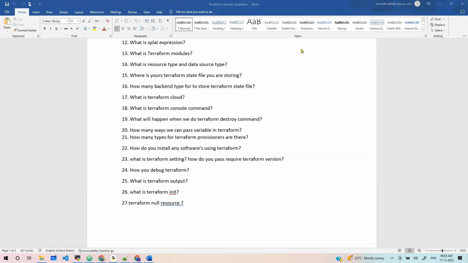Okay, next, what is the Terraform output? Yes. The Terraform output command is used to extract the value of an output variable from a state file.